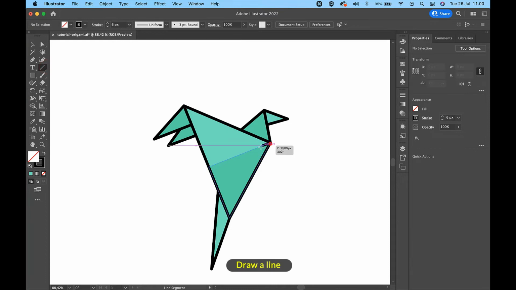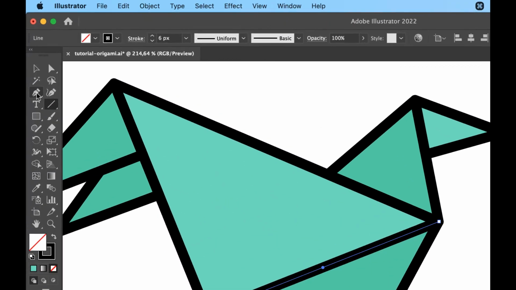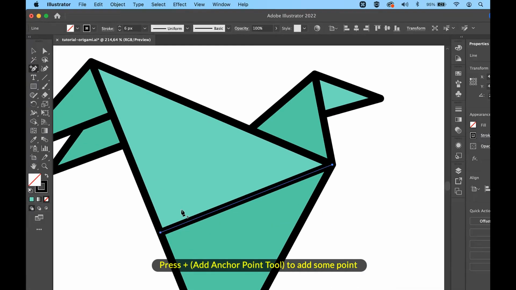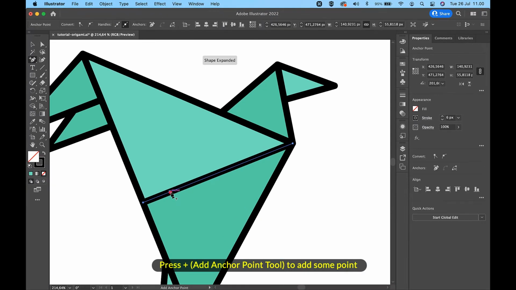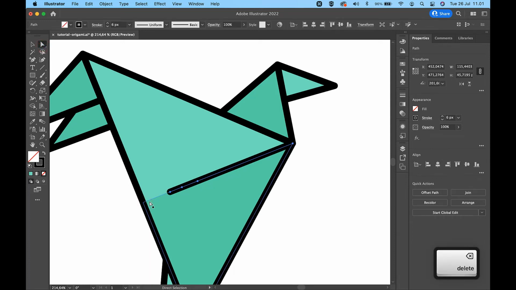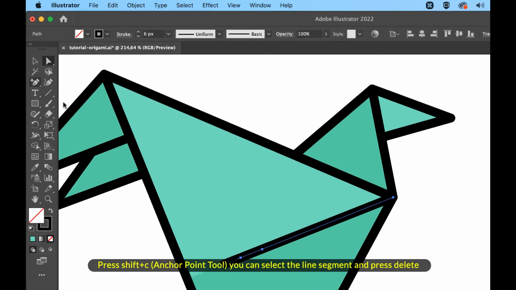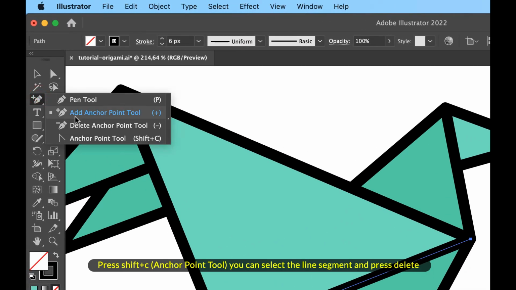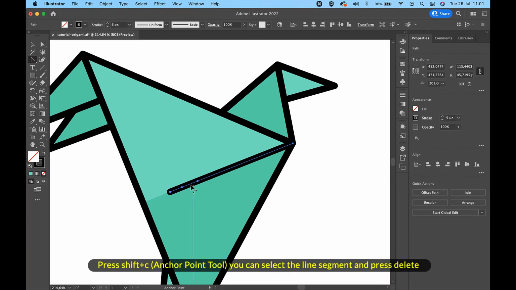Draw a line. Press plus, the add anchor point tool, to add some points. Press Shift and C, the anchor point tool, then you can select the line segment and press delete.